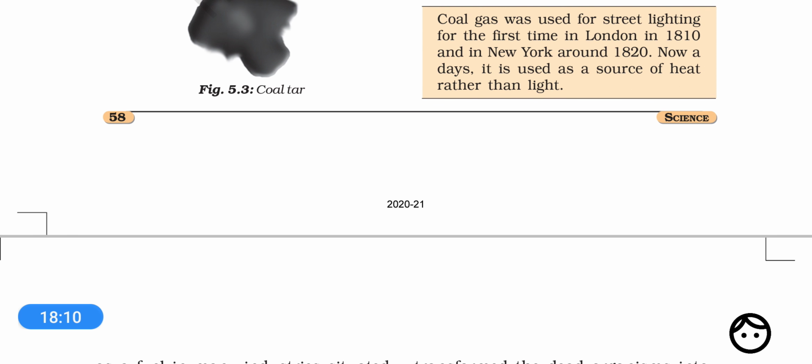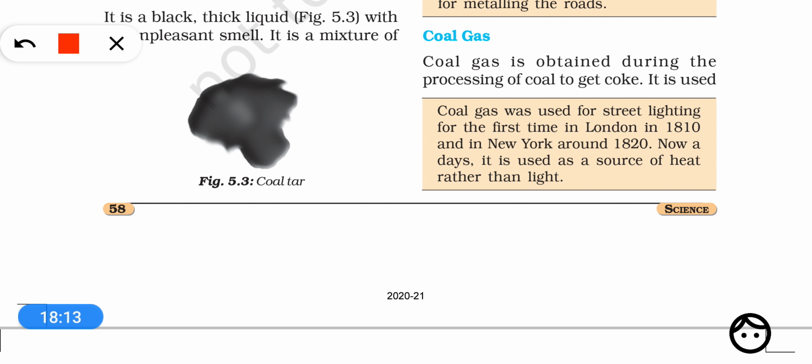So dear students, look, a very interesting fact is written here, that coal gas was used for street lighting first of all in London in 1810, right? And later in New York. So first of all, the coal gas was used for producing light in streets in London and New York, but now it is used as a source of heat, not as a source of light, because it produces more heat as compared to the light produced by it.